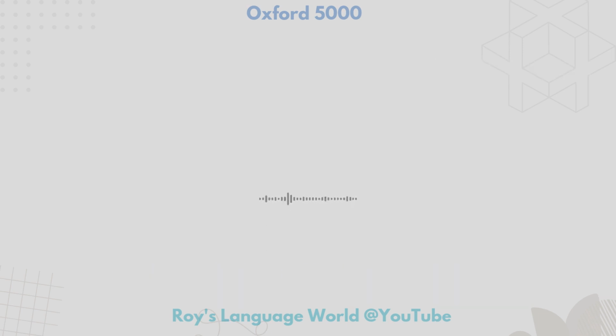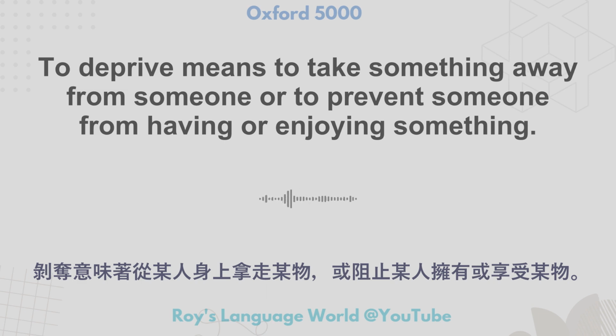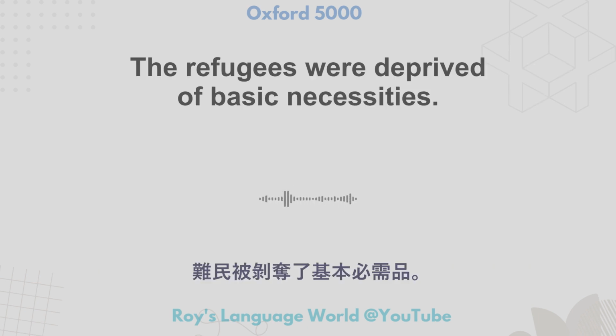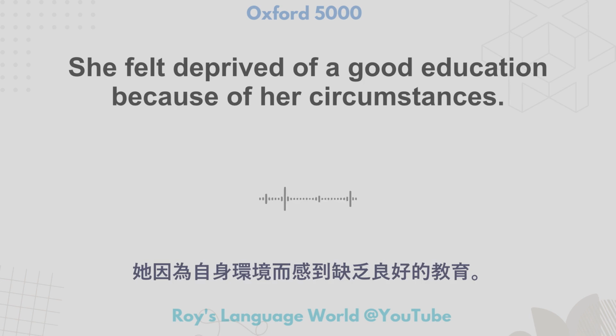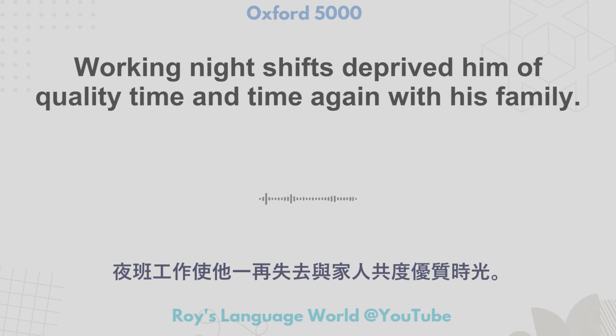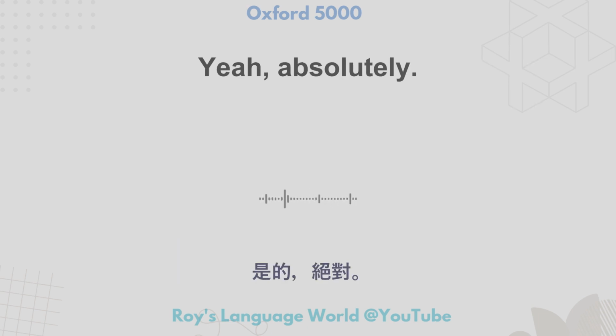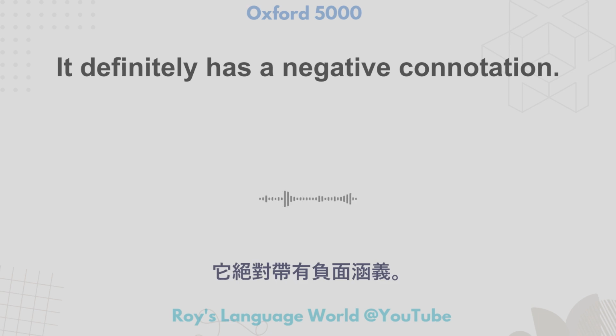Deprive. To deprive means to take something away from someone or to prevent someone from having or enjoying something. The refugees were deprived of basic necessities. She felt deprived of a good education because of her circumstances. Working night shifts deprived him of quality time with his family. You can really feel a sense of loss or lack when you use the word deprive. It definitely has a negative connotation.